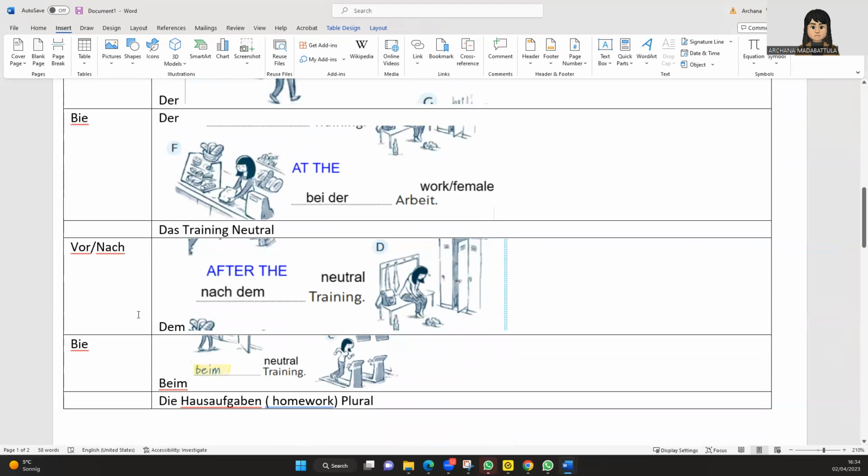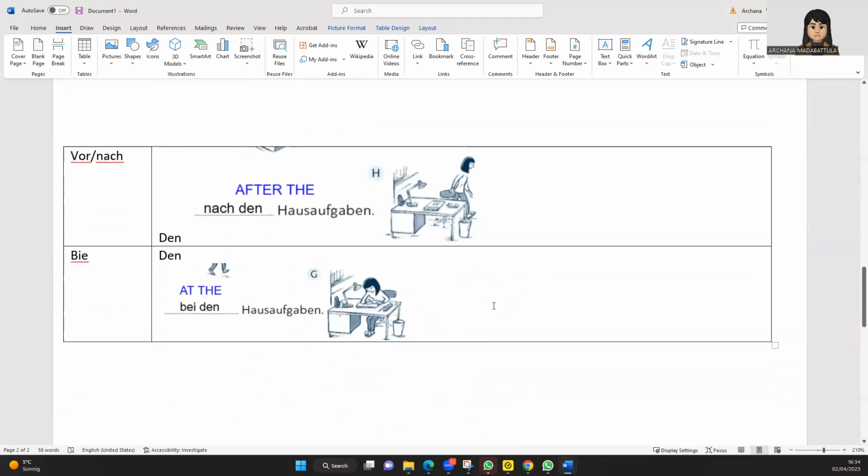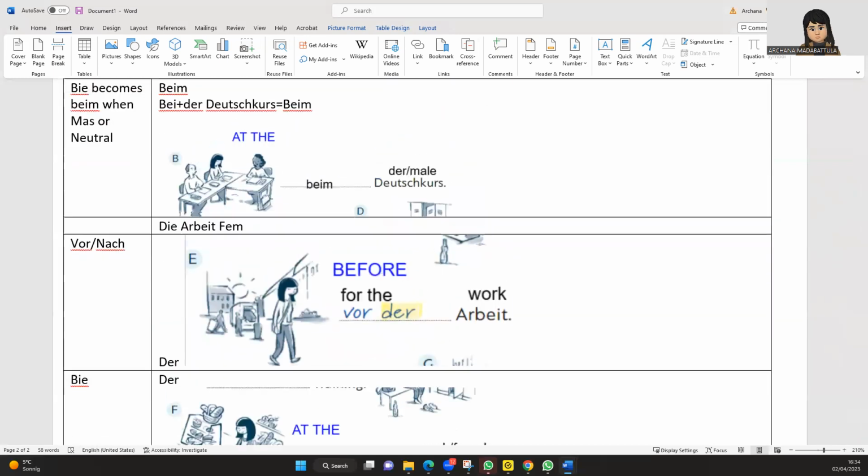And then the lady goes into the training, which is beim Training, neutral. And then after the training, nach dem Training. And the last one, she does her homework, which is bei den. Bei den. It is not dem. Plural form will become den, and then after the homework, nach den Hausaufgaben. So this is for today's class. Thank you so much.